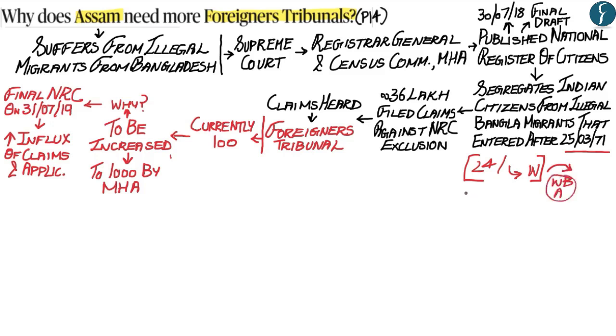Therefore, afterwards the Assam Accord was signed, and under the Assam Accord it was decided that those who have entered after the midnight of 24th of March 1971, meaning those Bangladeshi migrants who had entered into the state of Assam after the midnight of 24th of March 1971, would be sent back.